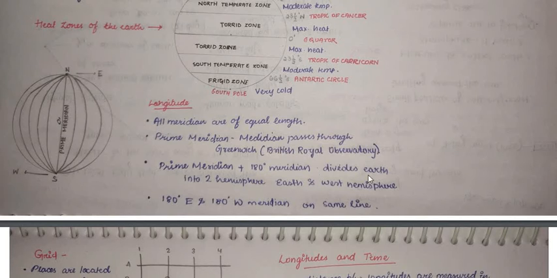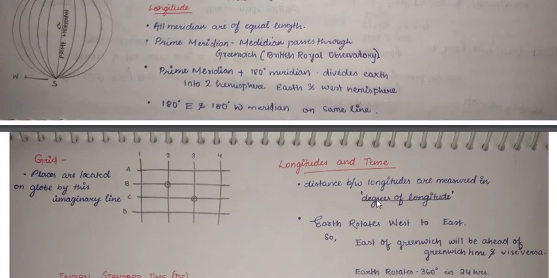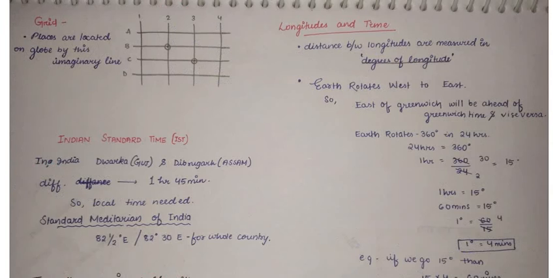Now we will know about the grid. By the grid we can locate the position of a place. If these are the imaginary lines, and this is the latitude and this is the longitude, these are the points at which we can locate the places which we want to locate.